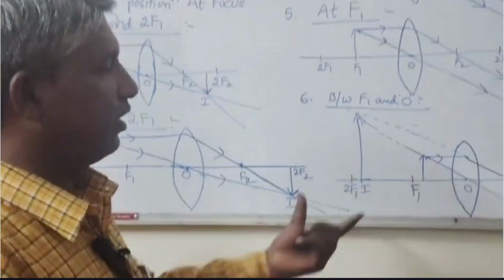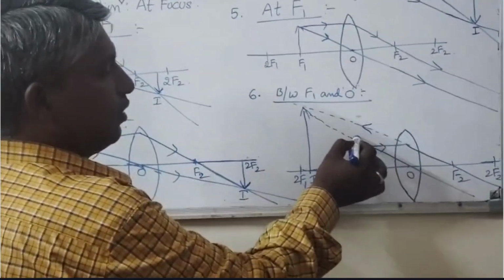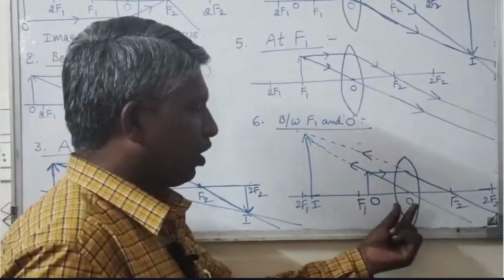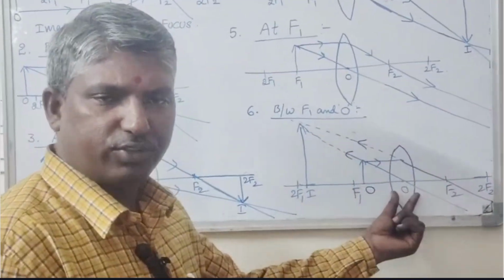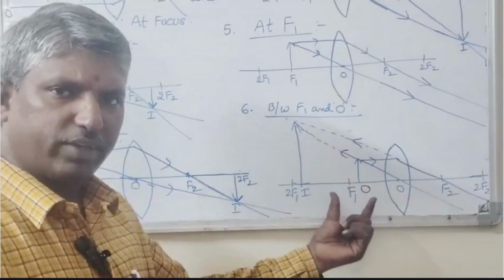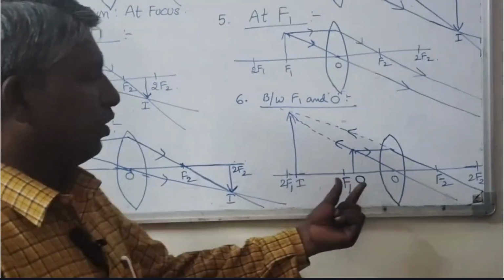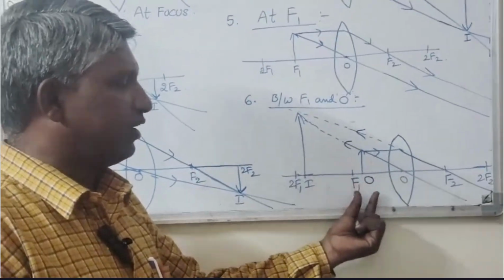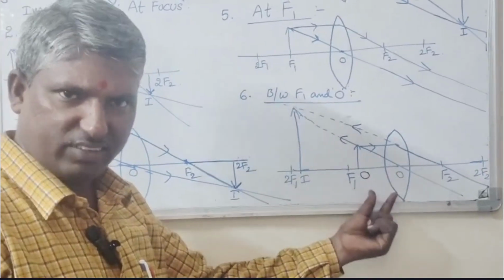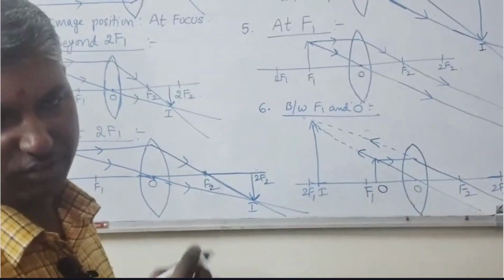Last situation, we call it a special case. When the object is placed between the focus and the optic center of the lens, the image is formed on the same side as the object. That is, the object is placed between focus and optic center of the biconvex lens, then its image is on the same side of the lens.